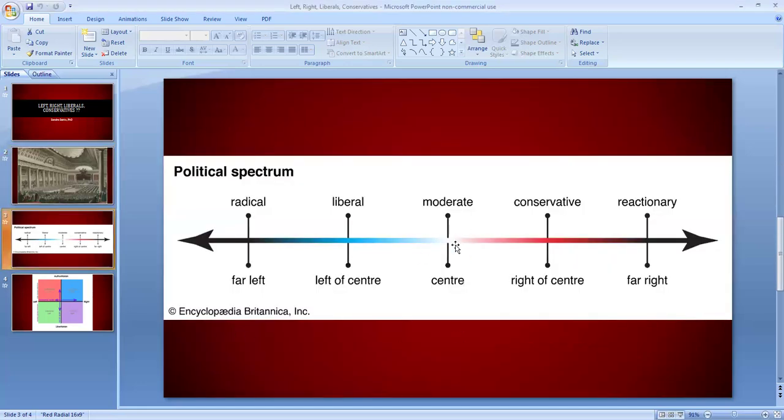In the middle of the political spectrum, we have the status quo. Status quo means the situation as it is. Okay, so conservatives are the people who are satisfied with the status quo and they are not willing to change anything. Throughout history, you'll see that many conservatives were those who supported aristocrats, who supported the kings and queens, who supported the church. They were not willing to change a lot of things in their society. So they wanted to conserve society.